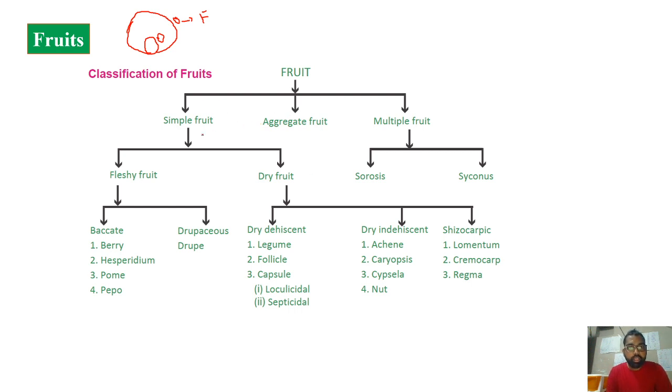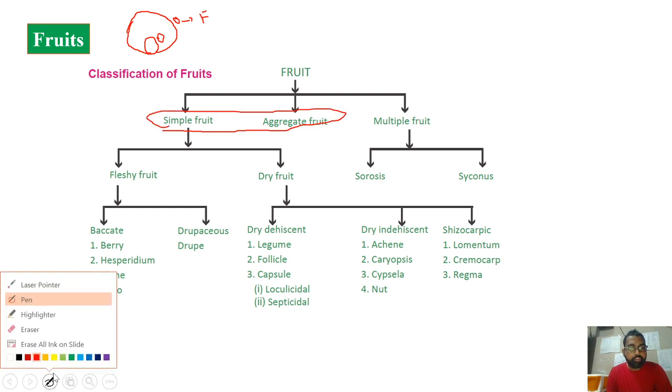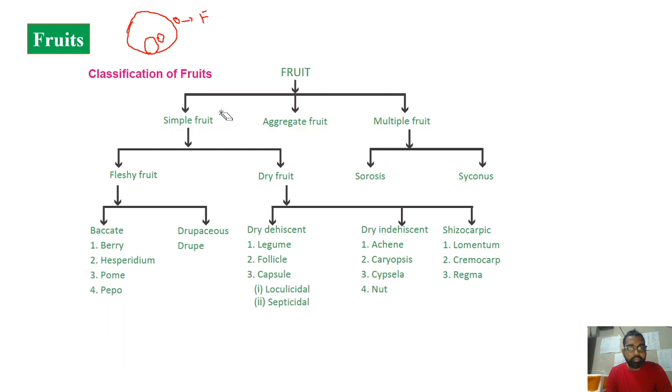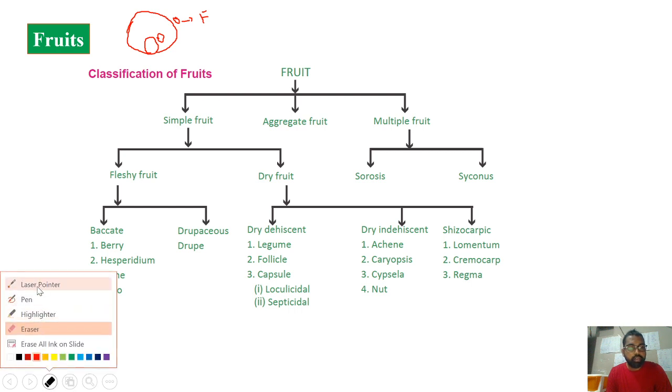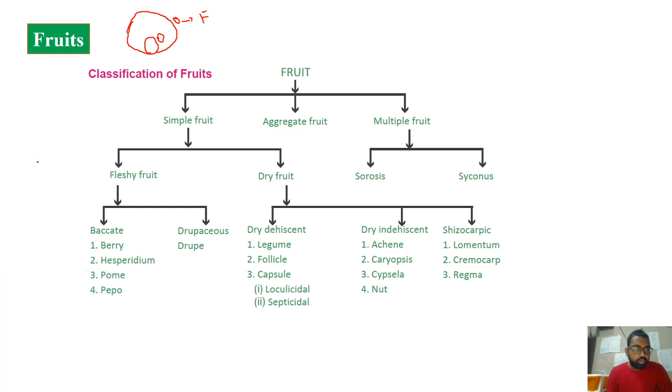So here in the first two cases, that is in the simple fruit and aggregate fruit, both are actually developed from a single flower. So whether it is simple fruit or aggregate fruit, both are developed from a single flower. That is, one flower develops into one fruit, one flower to one fruit, in simple fruit as well as in the aggregate fruit.